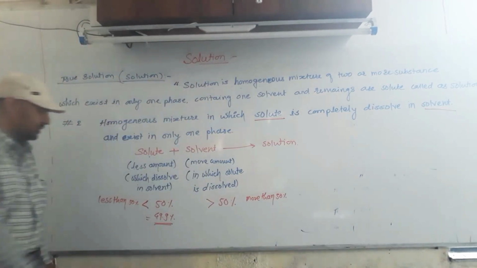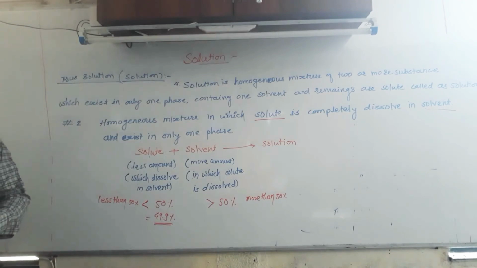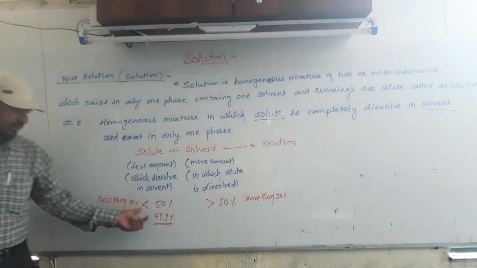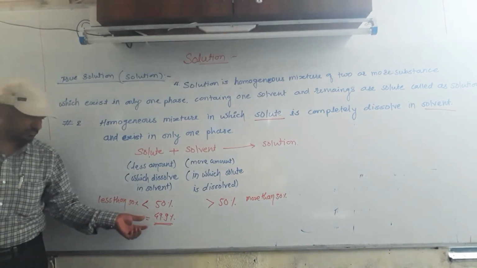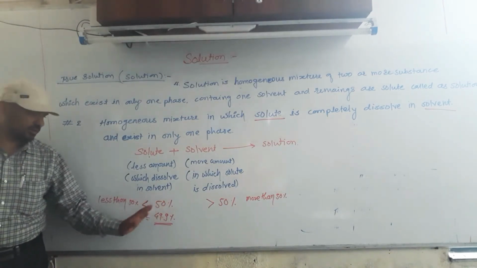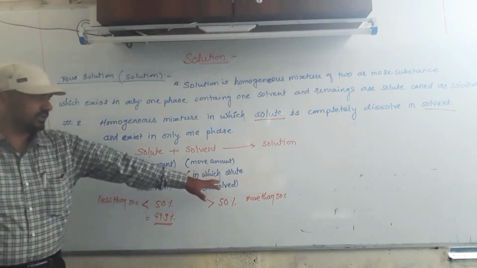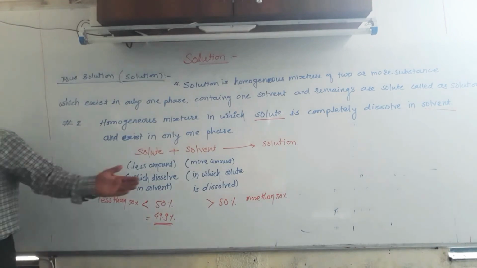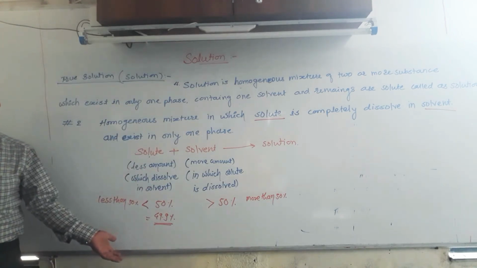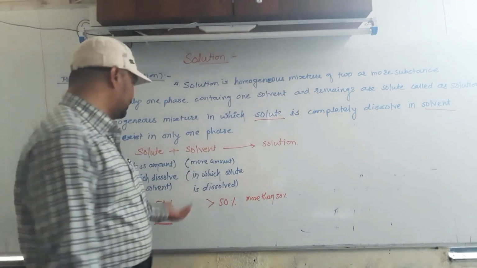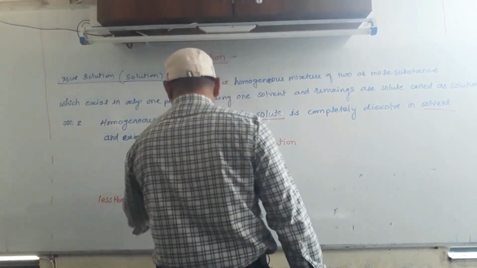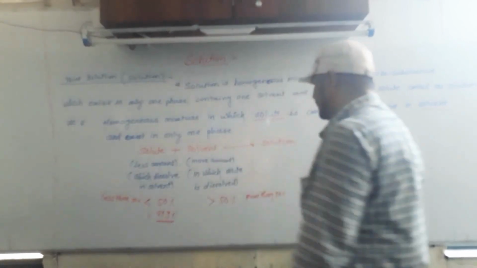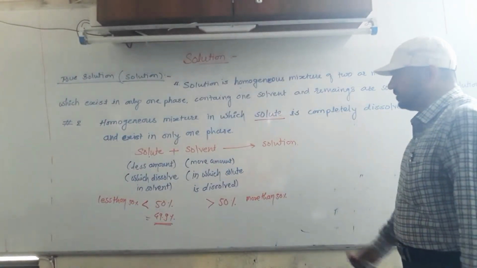Means when we increase the amount of solute in the solution to more than 50%, it no longer remains the solute. It converts to solvent, and if we decrease the percentage of solvent below the percentage of solute, then solute becomes solvent and solvent becomes solute. Means percentage of solute is always less than 50% and percentage of solvent is always more than 50%.